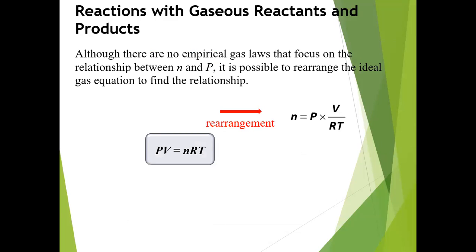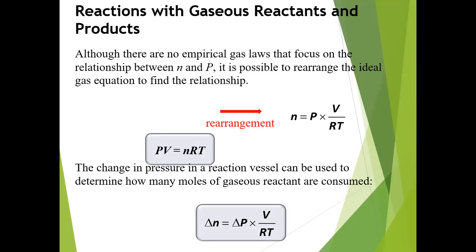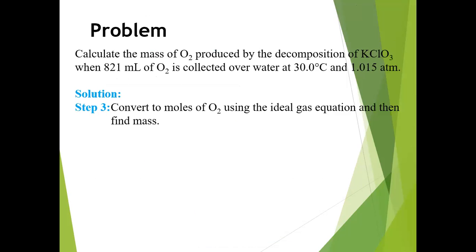Reactions with gases, reactants and products. Although there are no empirical gas laws that focus on the relationship between n and P, it is possible to rearrange the ideal gas equation to find the relationship. PV is equal to nRT, which rearranges to n is equal to PV upon RT. The change in pressure in a reaction vessel can be used to determine how many moles of gaseous reactants are consumed. So delta n is equal to delta P multiplied by V upon RT.